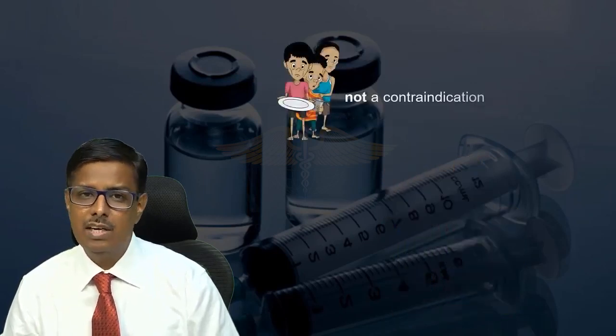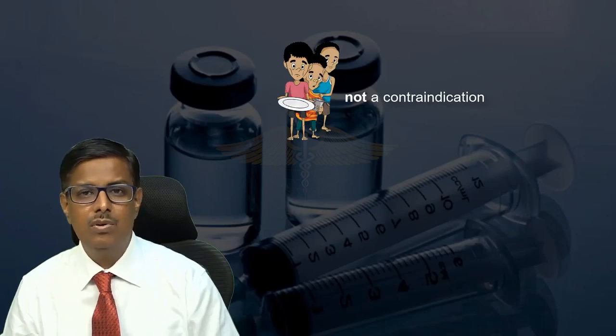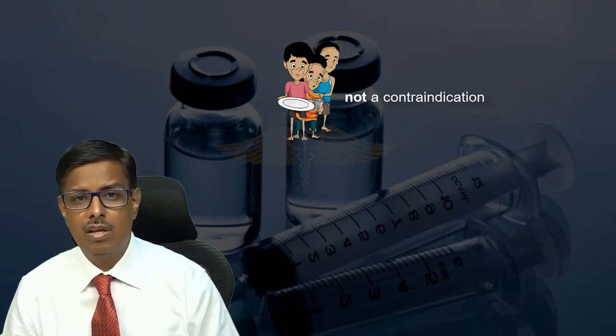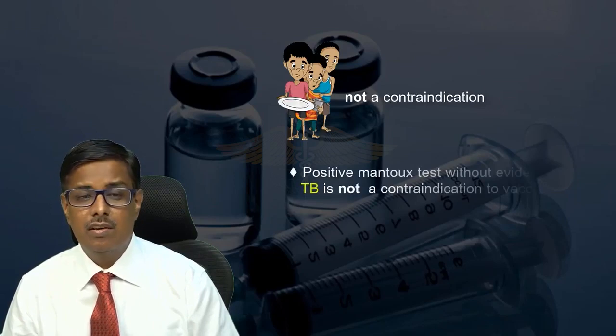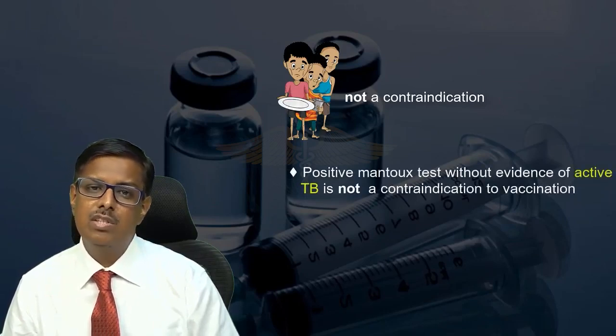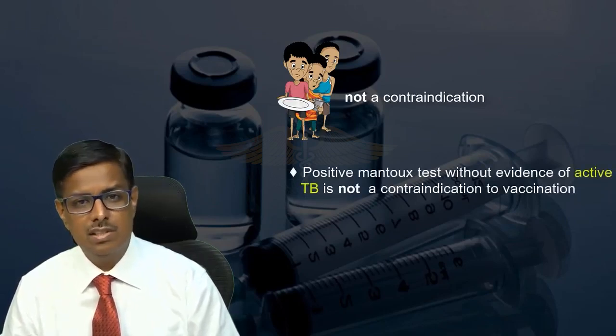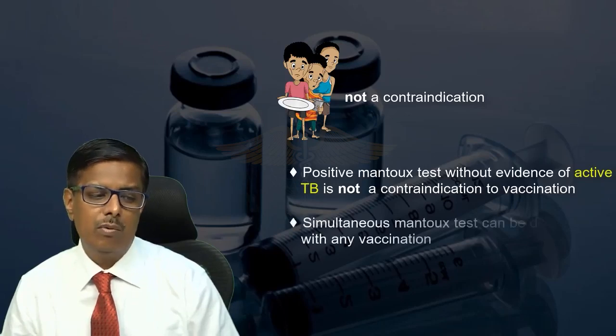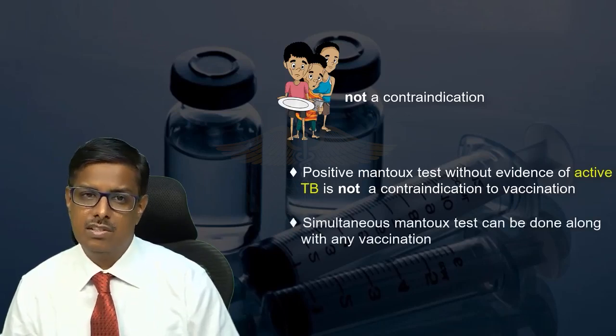Malnutrition, is it a contraindication for giving vaccine? No, malnutrition is not a contraindication. Positive Mantoux test without evidence of active TB is also not a contraindication to vaccination. You can do simultaneous Mantoux test along with any vaccination.